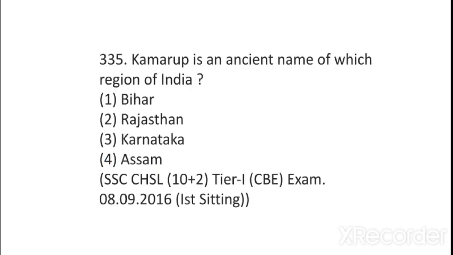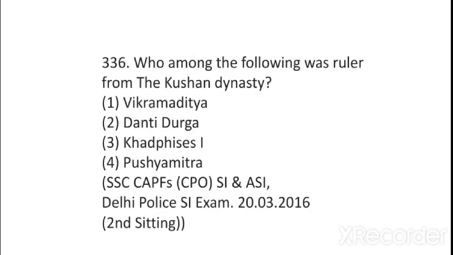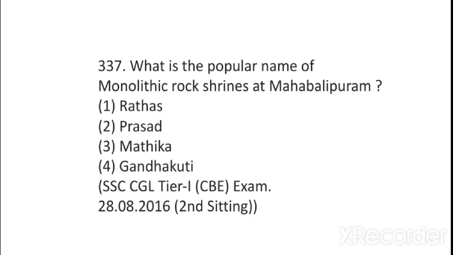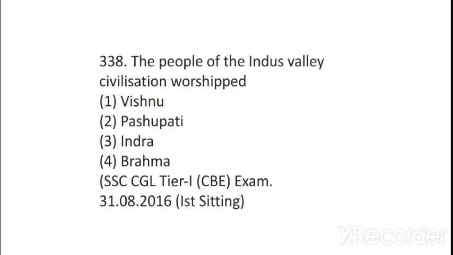Now, Kamrup is an ancient name of Assam. And I'll tell you, the Mughals couldn't capture Assam. Who among the following was a ruler from the Kushan dynasty? It was Kadphises I. What is the popular name of the monolithic rock shrines at Mahabalipuram? It is Rathas, Pancha Rathas. The people of the Indus Valley Civilization worshipped Pashupati, the deity said to be the modern Shivji, whom Hindus worship.